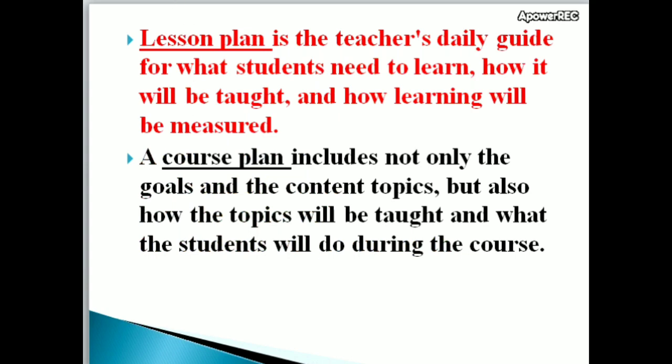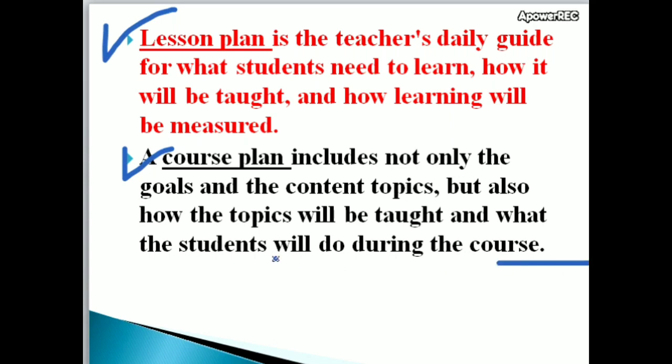Lesson plan is the teacher's daily guide for what students need to learn, how it will be taught, and how learning will be measured. So lesson plan is the plan made for the particular class. Course plan includes not only the goals and the content topics, but also the entire course, how the topics will be taught and what the students will do during the course.